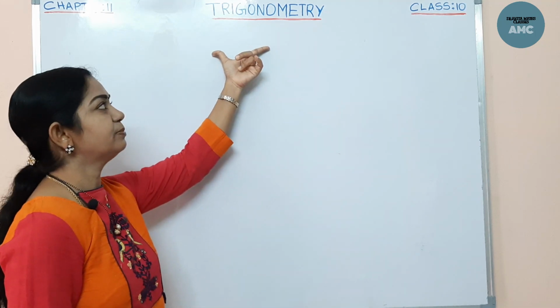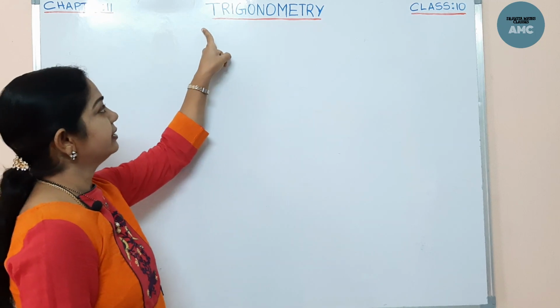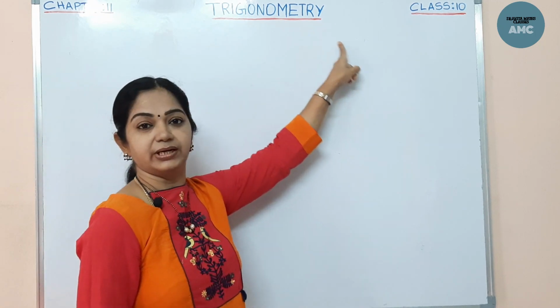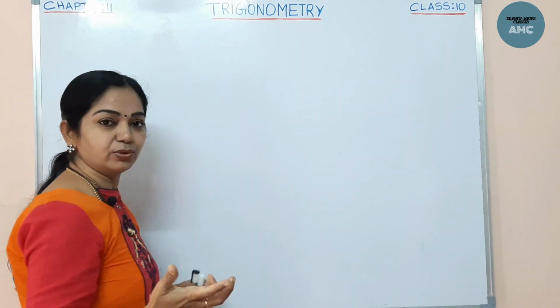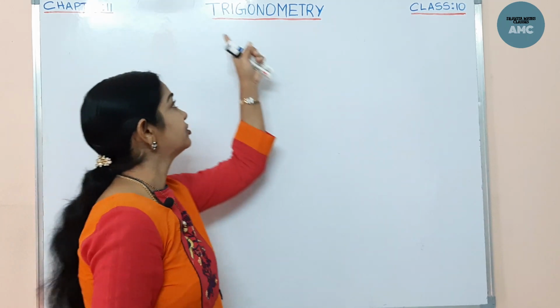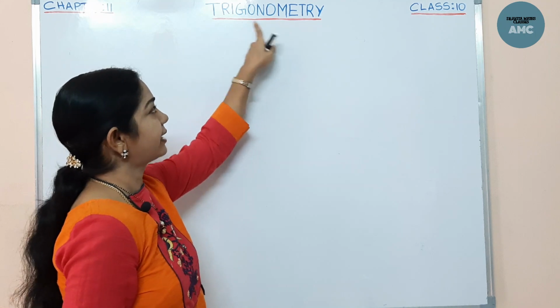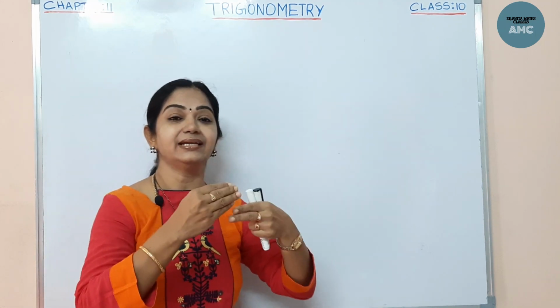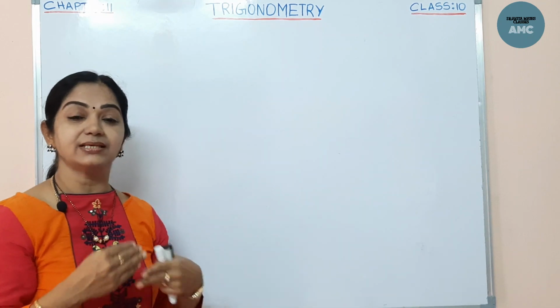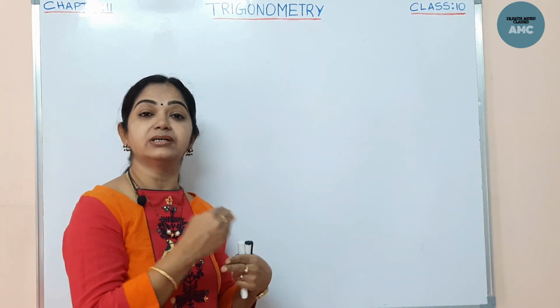This is a new branch of mathematics, derived from a Greek word. Now, tri means 3. And gonia means sides and angles, the sides and angles of a triangle.